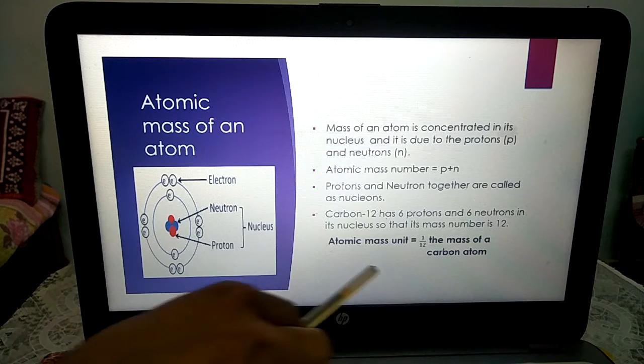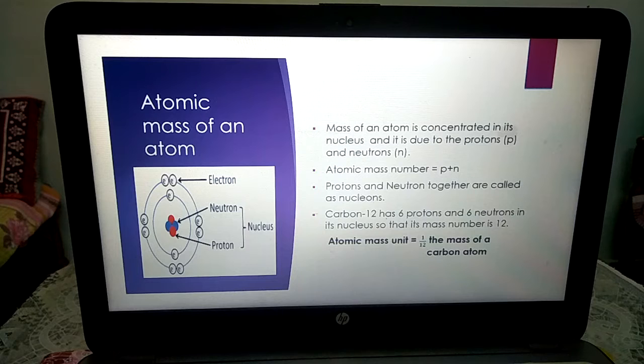Now what is the atomic mass unit? In the 19th century, the relative mass of an atom was calculated with reference to the mass of the hydrogen atom. But as time changed and scientists made new discoveries, many atoms were taken as reference points, but none of them was successful in accounting for the masses of all the elements.